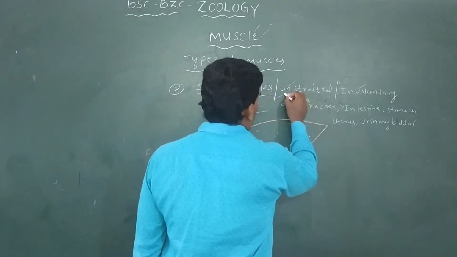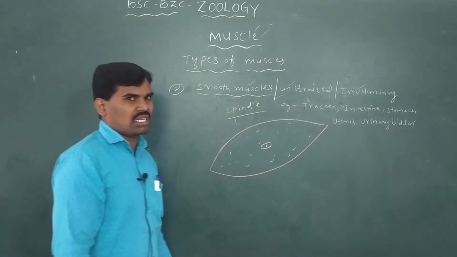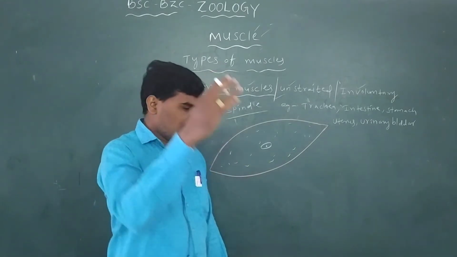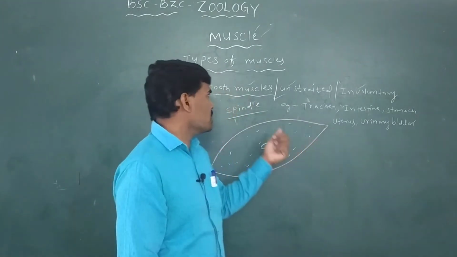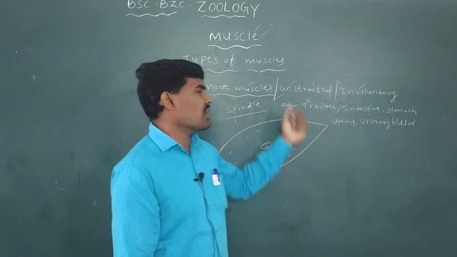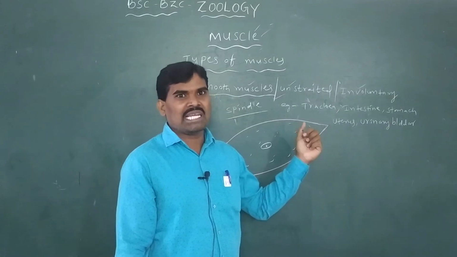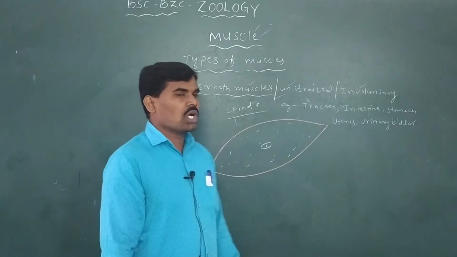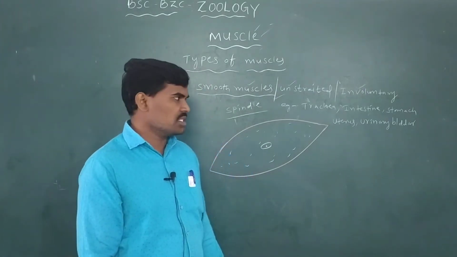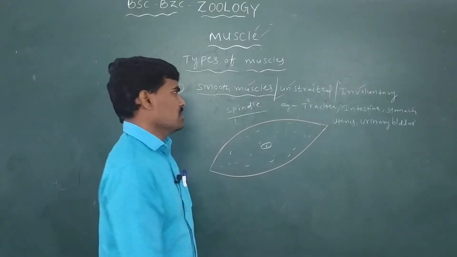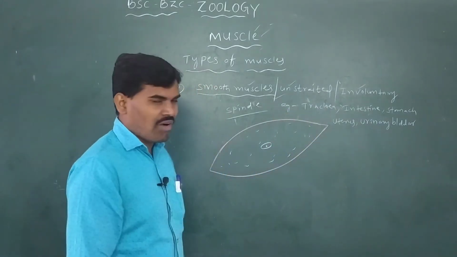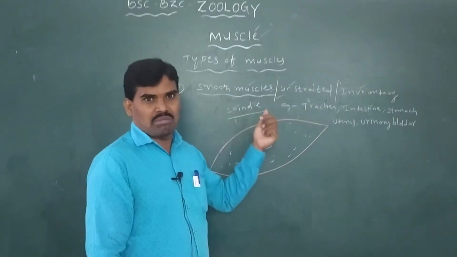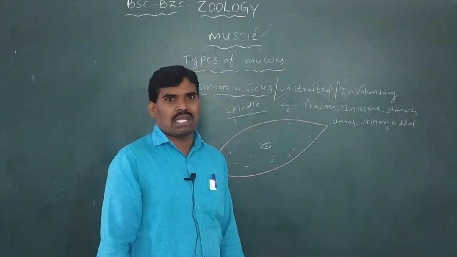Smooth muscles are also called unstriated muscles. Unstriated means no lines, neither horizontal nor vertical, can be present in this type of muscle, hence the name unstriated muscles. Next, involuntary muscles. Involuntary means without control of the will. With control of the will is called voluntary muscles, which we already discussed in the previous class with the skeletal muscles.